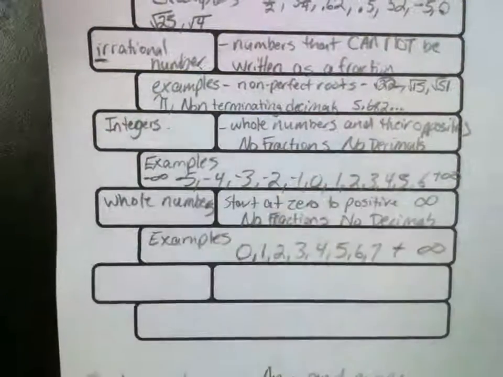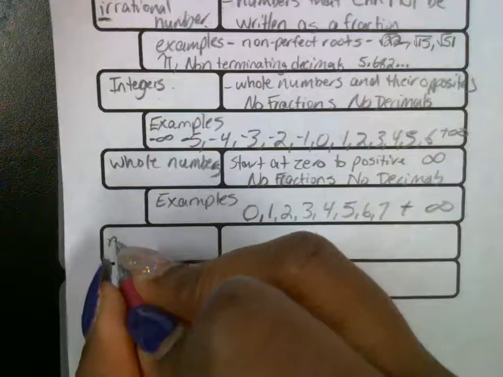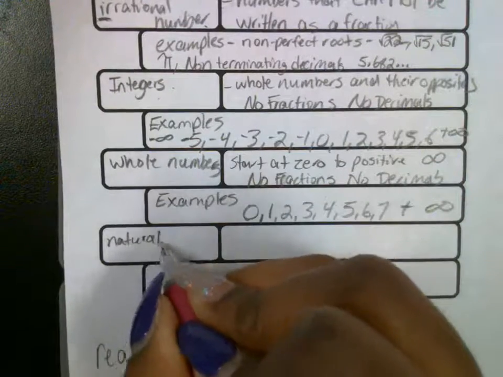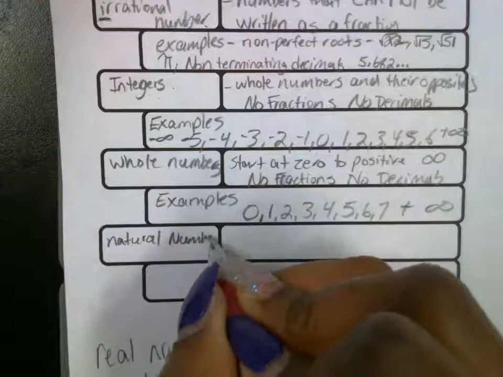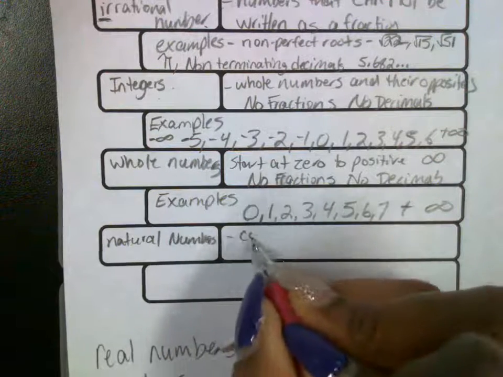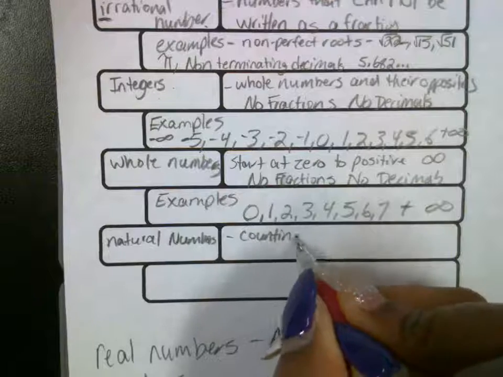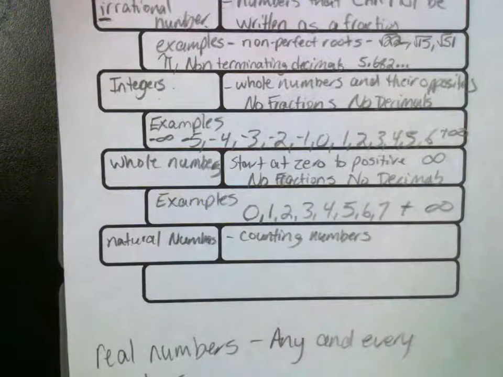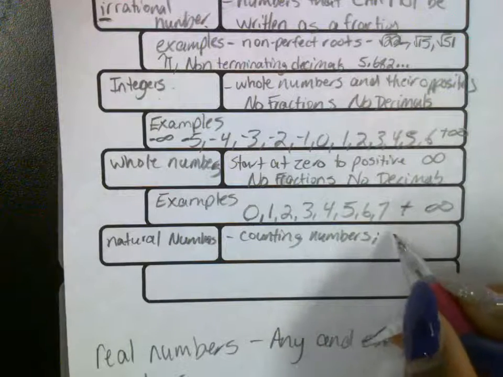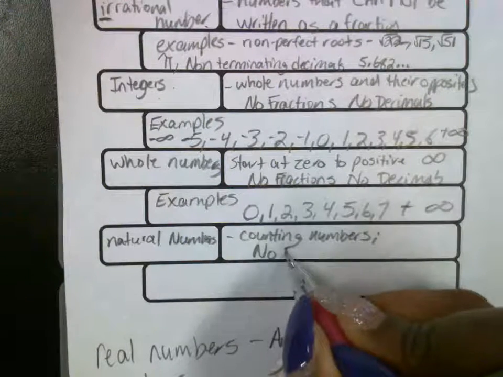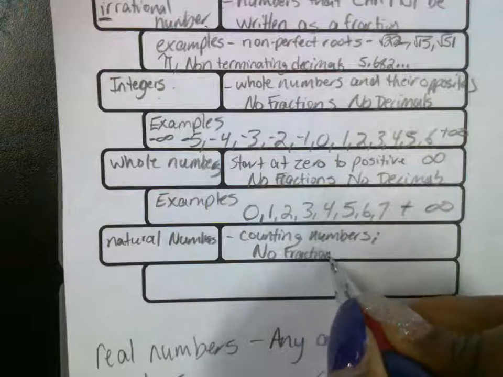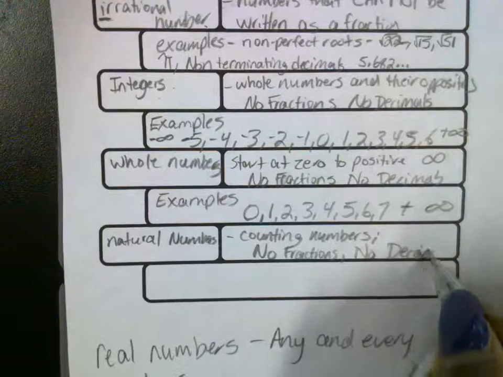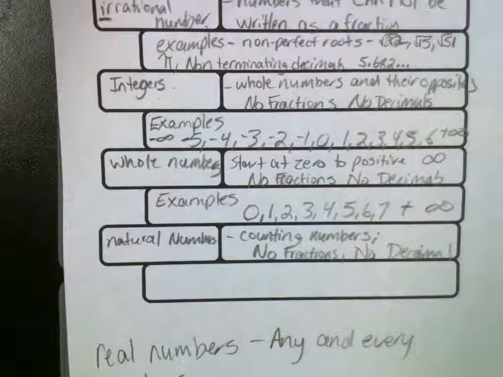Now we got natural numbers. These are the first numbers that you learn when you're introduced to mathematics. Your natural numbers are your counting numbers. No fractions, no decimals.